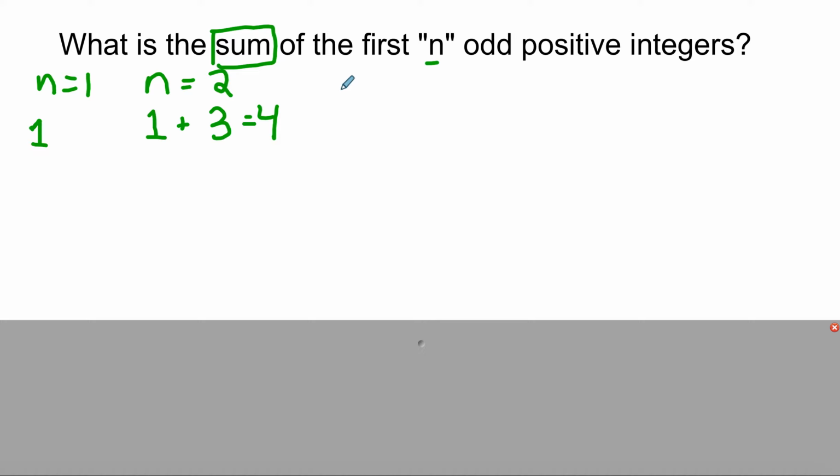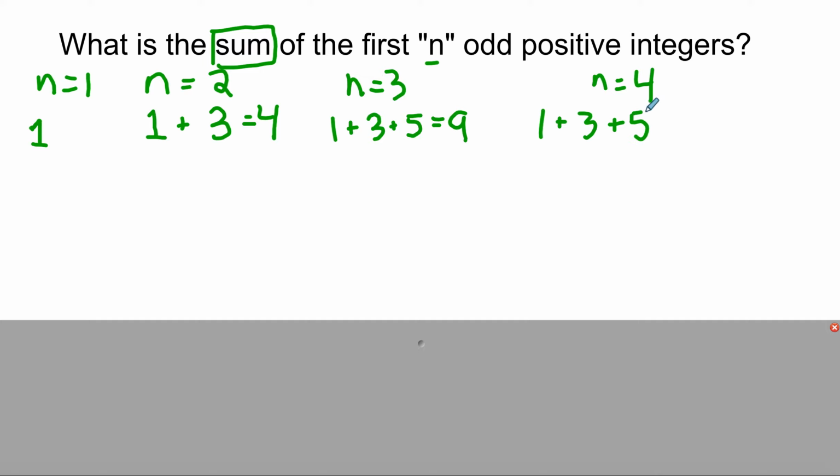Let's keep going. What if n is 3? Then we would need to be adding together the first 3 odd positive integers. So that's 1 plus 3. And then what's the next odd positive integer? That would be 5. 1 plus 3 plus 5 is 9. Let's do one more. What about when n equals 4? Well, the sum of the first 4 odd positive integers would be 1 plus 3 plus 5 plus 7. And that is 16.